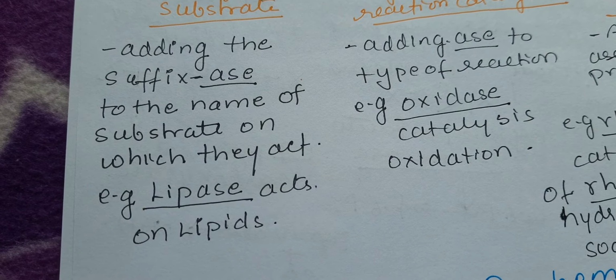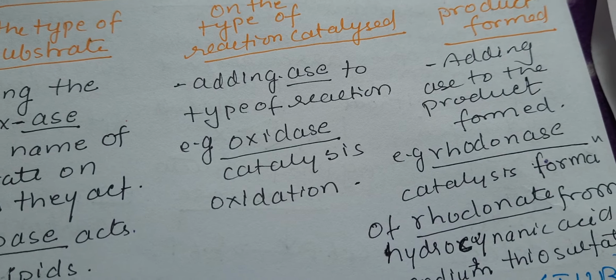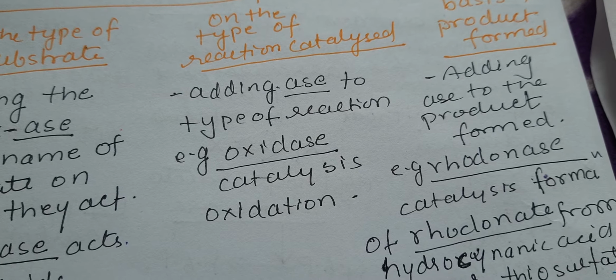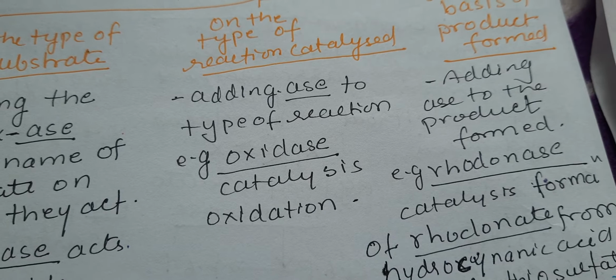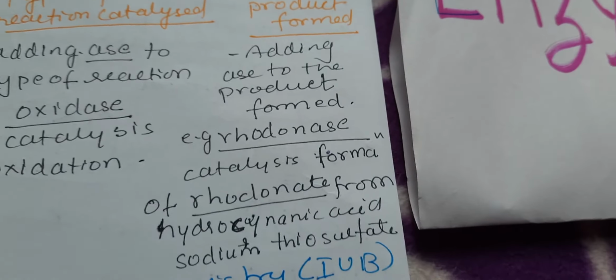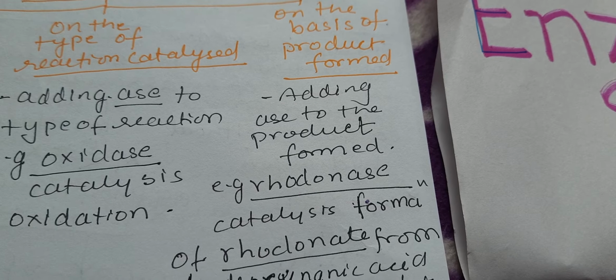For example, the enzyme which acts on lipid is called lipase. Then second is type of reaction. For example, an enzyme catalyzing the reaction of oxidation, okay, so the name is oxidase. Okay, and the enzymes are also classified on the basis of product formed.